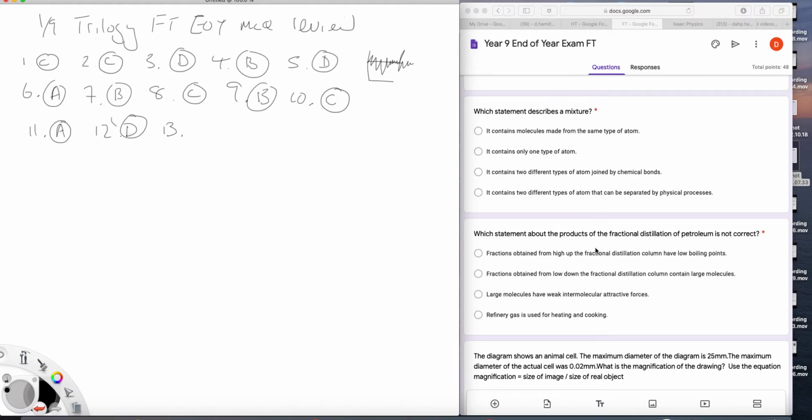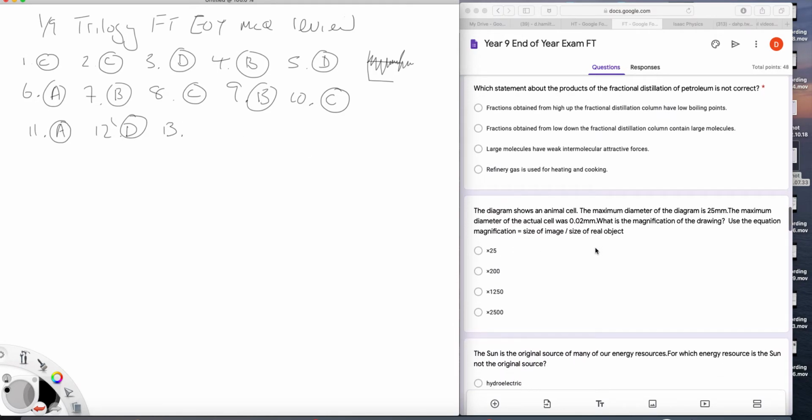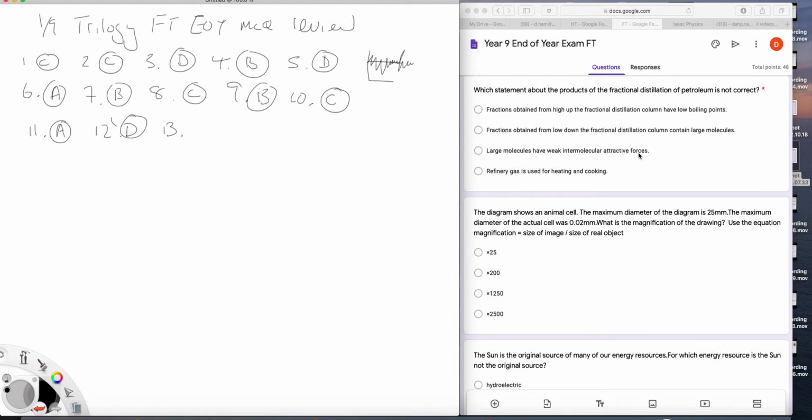Question 13. Which statement about the products of fractional distillation of petroleum is not correct? Fractions obtained from high up have low boiling points. Well, that's true. Fractions obtained from low down contain large molecules. Well, that's true. Large molecules have weak intermolecular attractive forces. Well, is that true? Large molecules are found at the bottom, where it's hottest. So they require more energy to break them up. So that wouldn't be true. The answer is C.